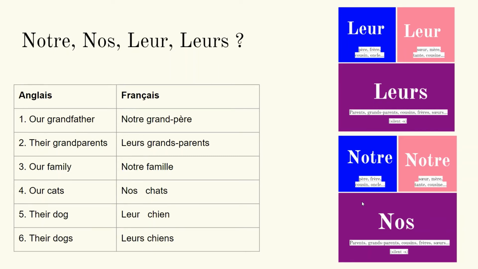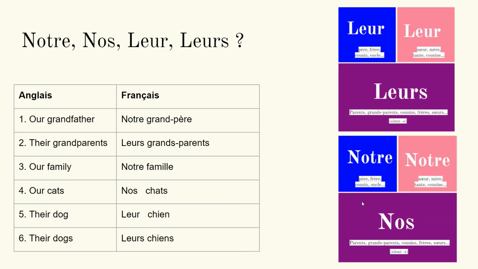Let's look at our answer key. Our grandfather, just one person, notre grand-père. Their grandparents, plural needs an S, leurs grands-parents. Our family, only one family unit, notre famille. If you used nos, it would be our families, implying that you have multiple families.